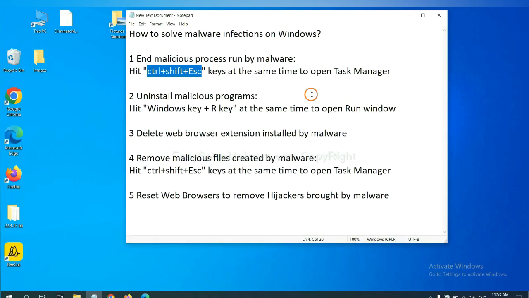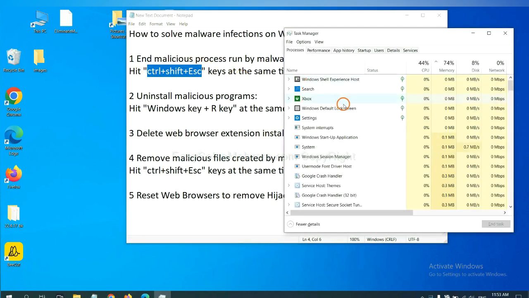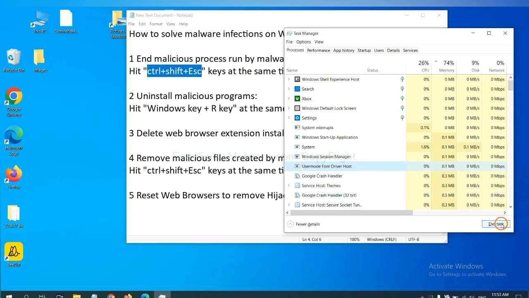First, we need to end the malicious process that runs the malware. Now hit the 3 keys at the same time. Then Task Manager will open. Now you need to find the dangerous process and then end the task. For example, you select one process and click here.